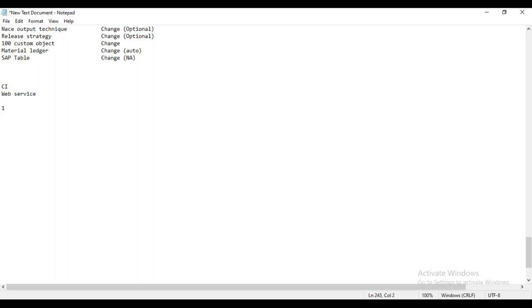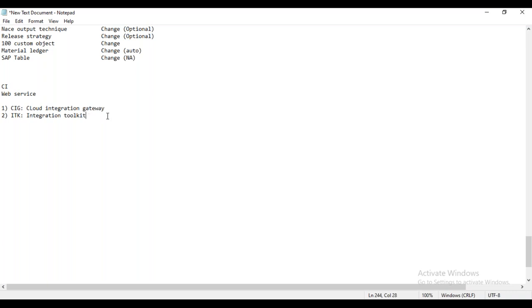One option is CIG, and CIG stands for Cloud Integration Gateway. The second option is ITK, and ITK stands for Integration Toolkit.